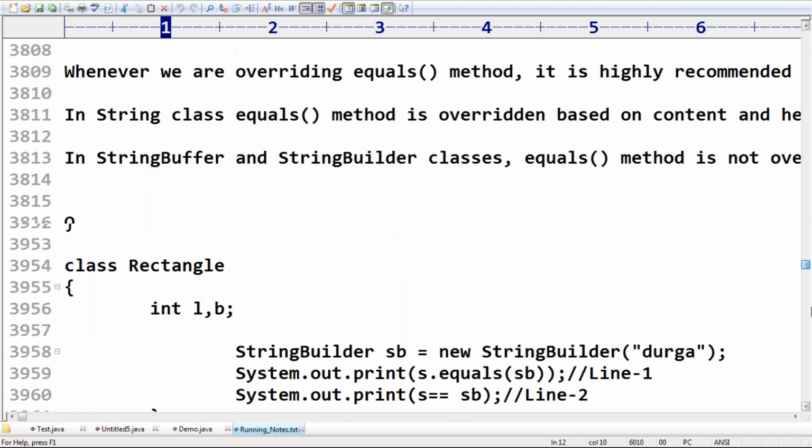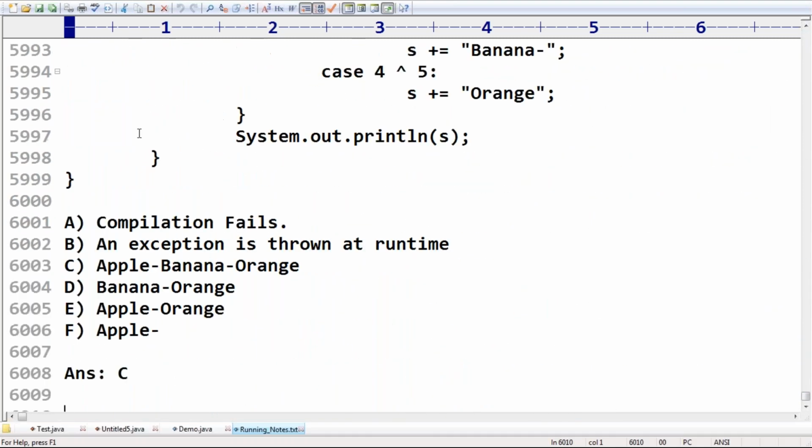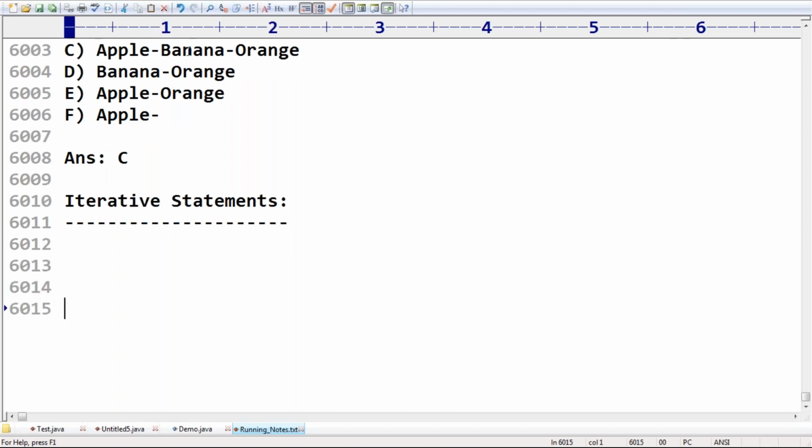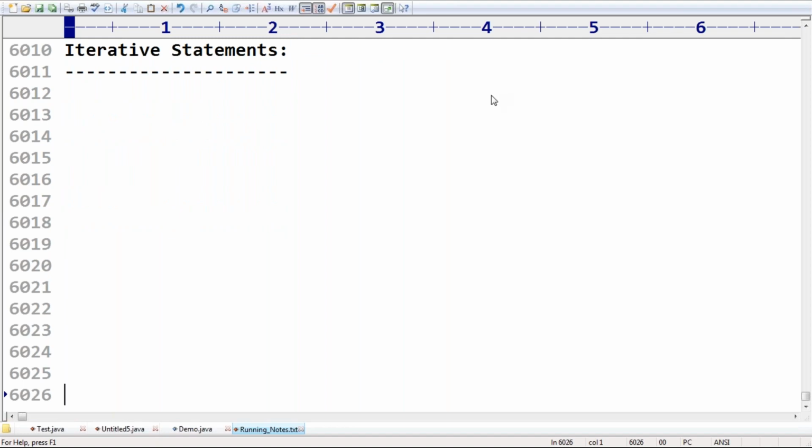Okay. So we discussed if else and the switch statement. Now let me go for the loops concept. Iterative statements, very important. If you want to execute a group of statements repeatedly, then we require to go for iterative statements.